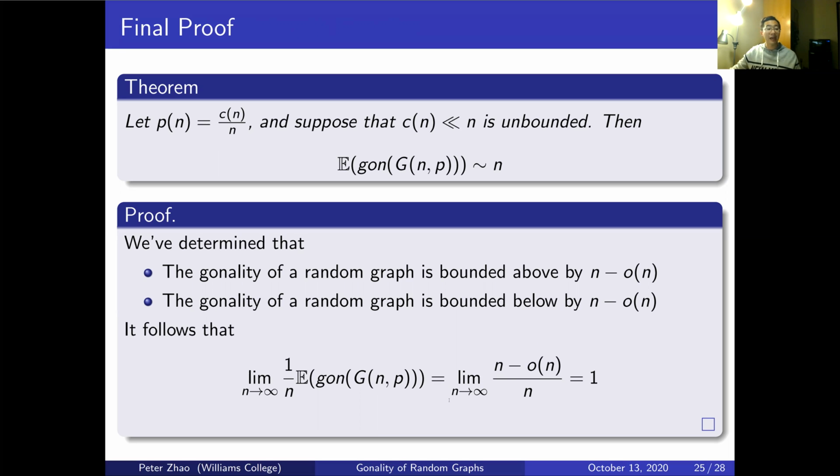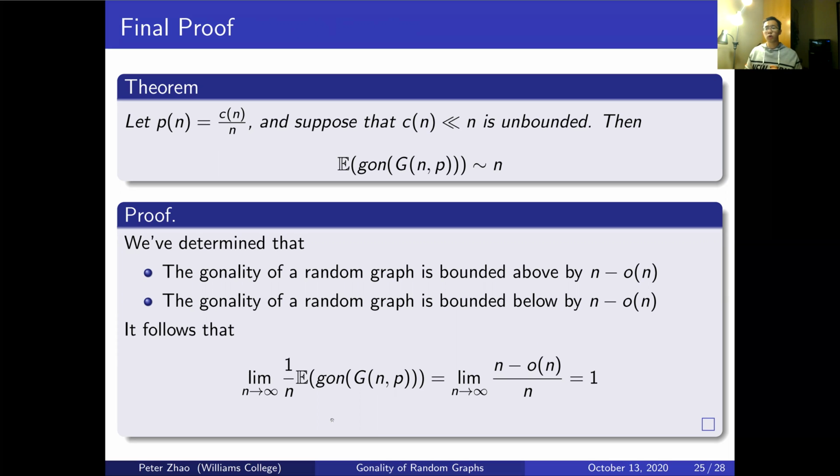such that as we take the limit as n goes to infinity, n minus little o of n over n goes to 1. And this is all because little o of n is defined to be a loose upper bound. So asymptotically, we can ignore it in this expression because n dominates little o of n. So if we multiply the number of vertices over, we have that the expected value of the gonality of a random graph is approximately n.